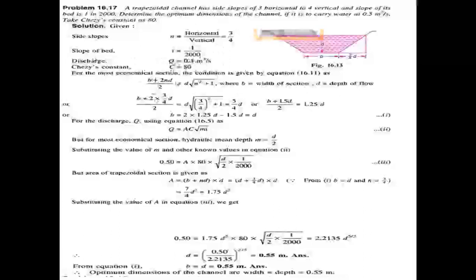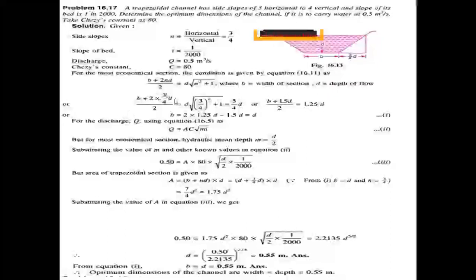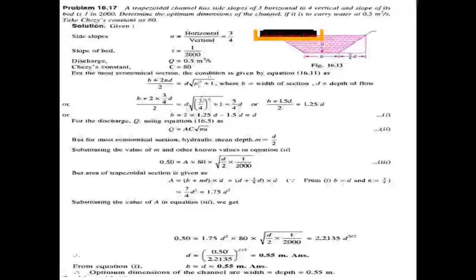For these conditions, for the most economical section, (b + 2nd)/2 equals d into root of n square plus 1. Here b equal to width of the section, d equal to depth of the flow. Substitute the n value in this equation: (b + 2 into 3 by 4 d)/2 equals d into root of (3 by 4) whole square plus 1, which finally gives 5 by 4 d.